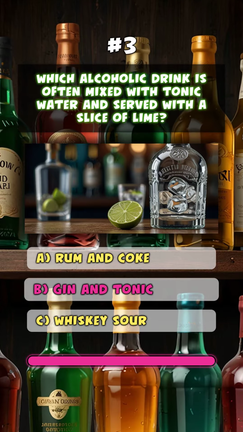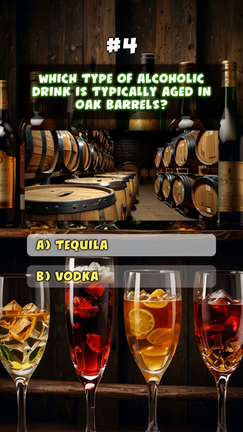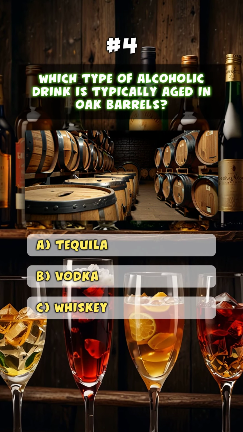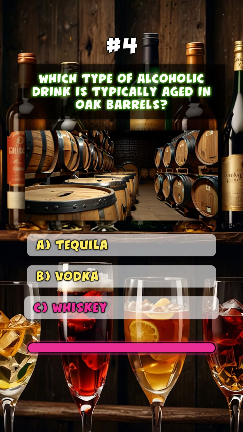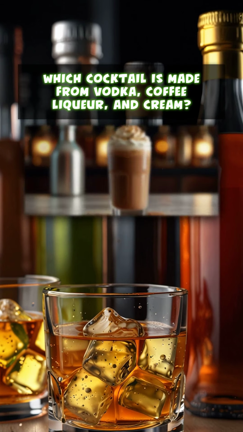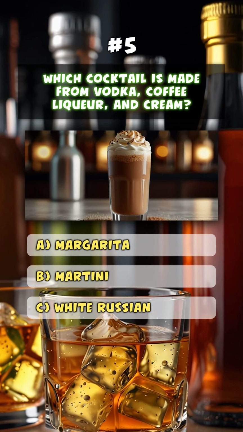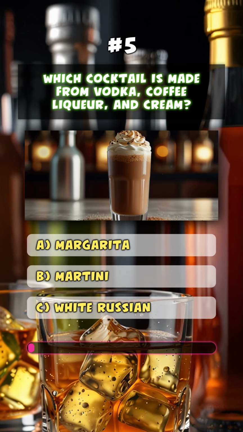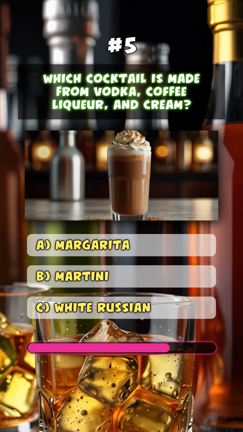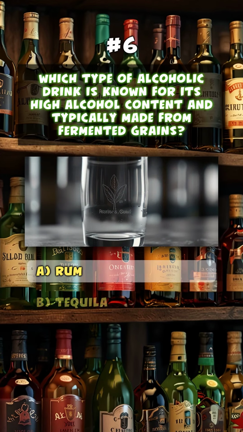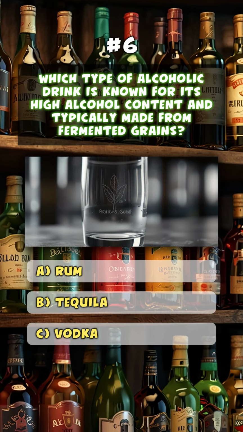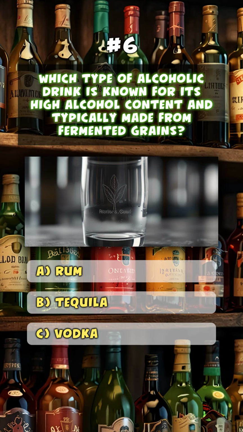B. Gin and tonic. Which type of alcoholic drink is typically aged in oak barrels? C. Whiskey. Which cocktail is made from vodka, coffee liqueur, and cream?